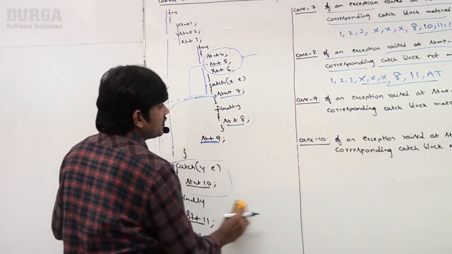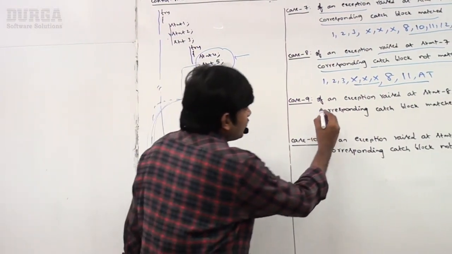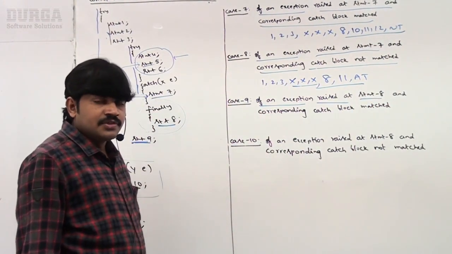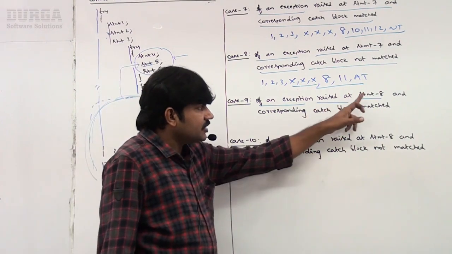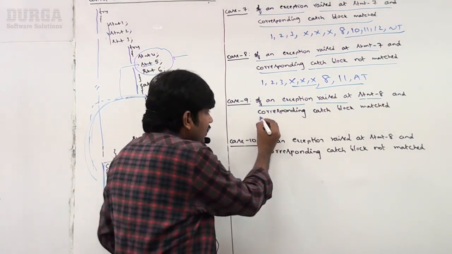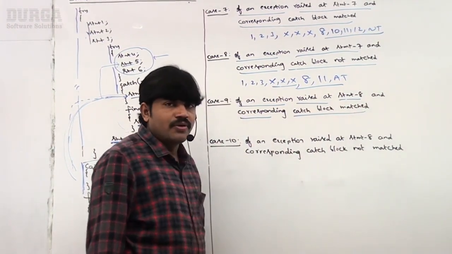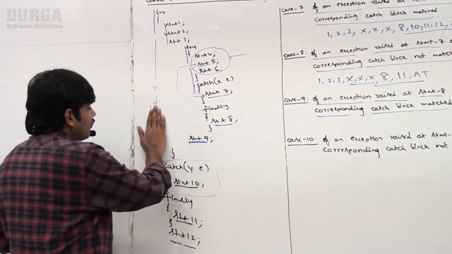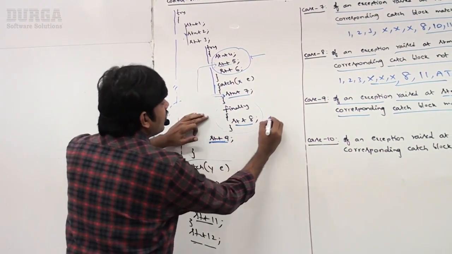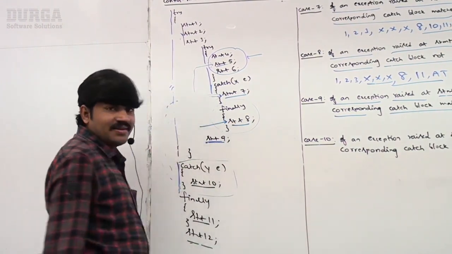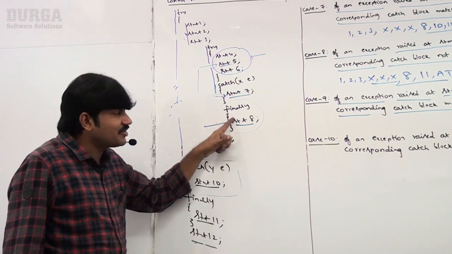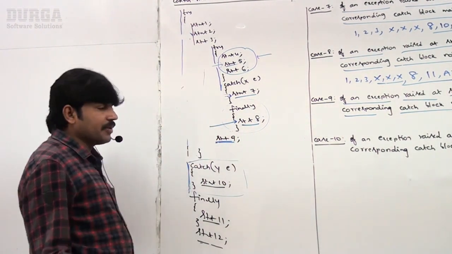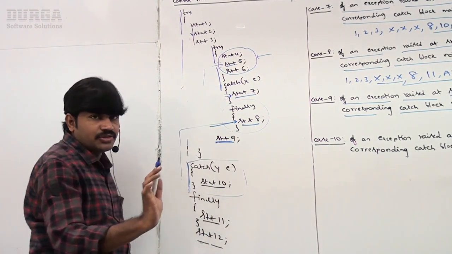Here have a look once, sir. If an exception is raised at statement 8, and the corresponding catch block matched. Which is statement 8, sir? Sir, inner finally. Observe that. An exception raised at inner finally. Now, the corresponding catch block matched. What will happen? Corresponding catch block means outer catch only.